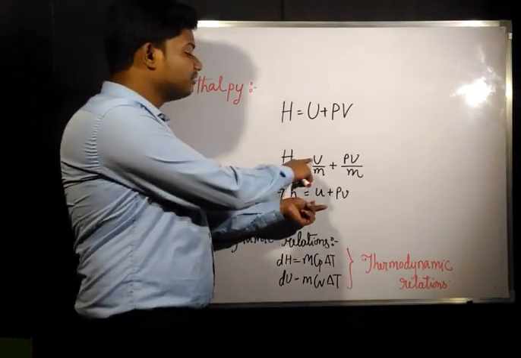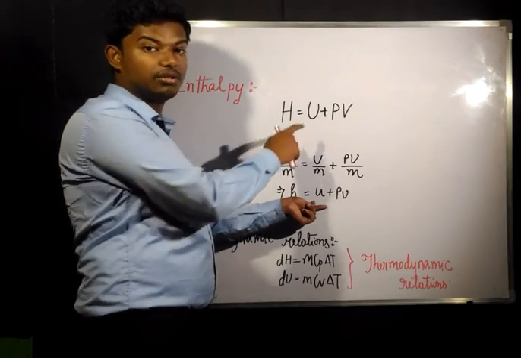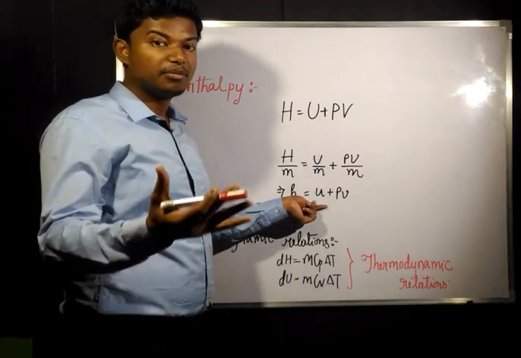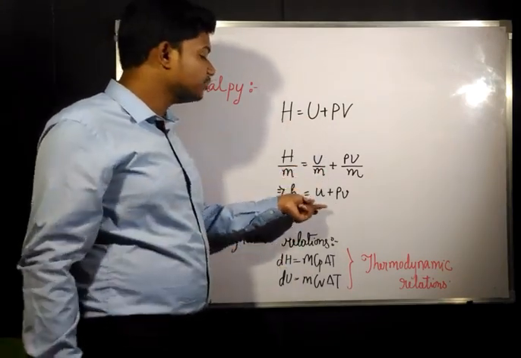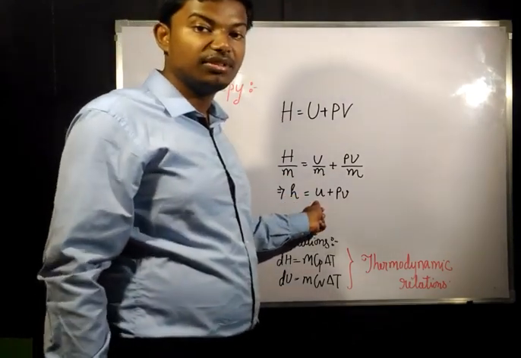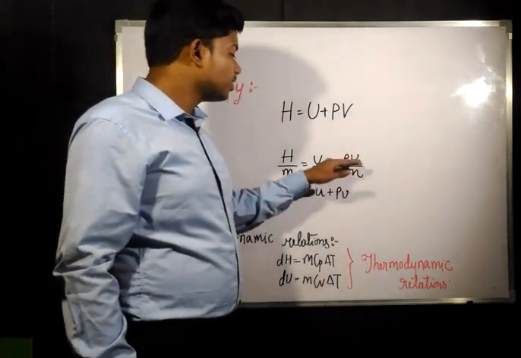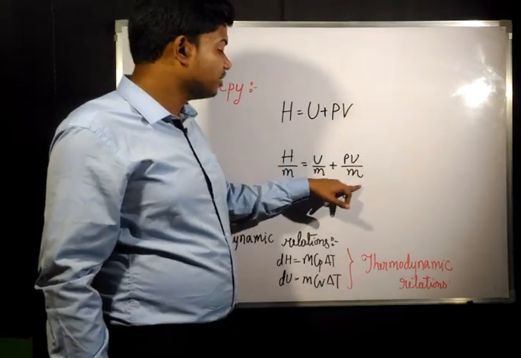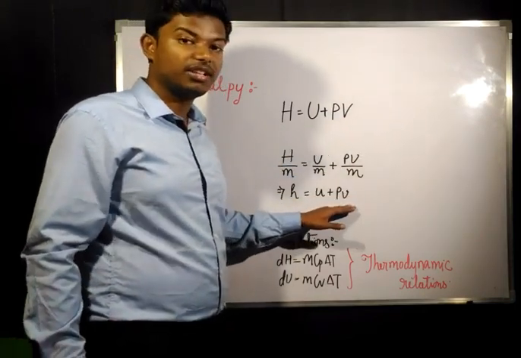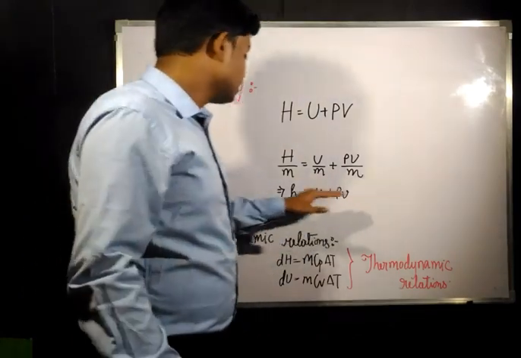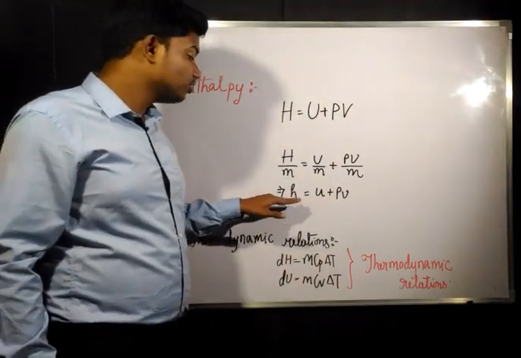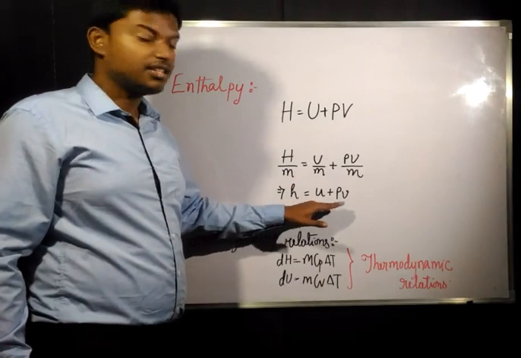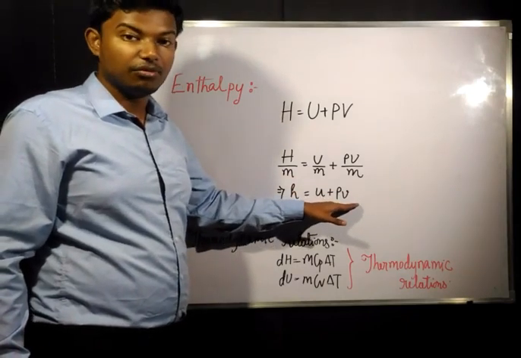Similarly, capital U is internal energy, which depends upon mass again. If you divide it by mass, you get small u, the specific internal energy. In PV, this V is capital. If you divide it by mass, you get small v, the specific volume. So the specific enthalpy is going to be specific internal energy plus pressure into specific volume, h = u + Pv.